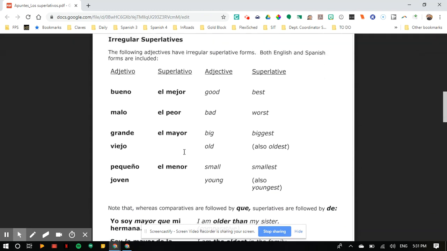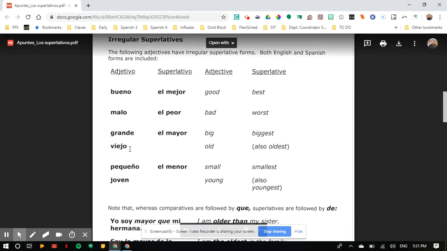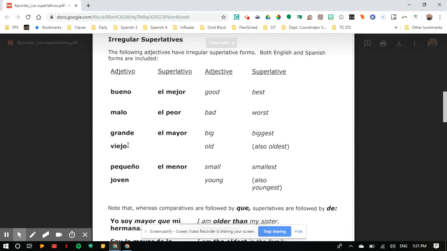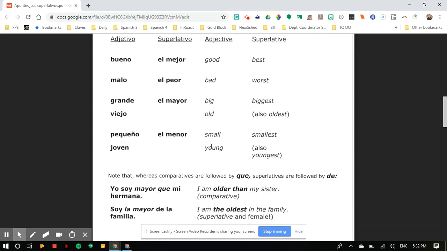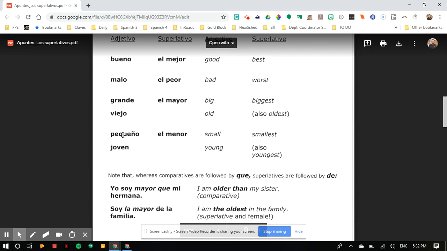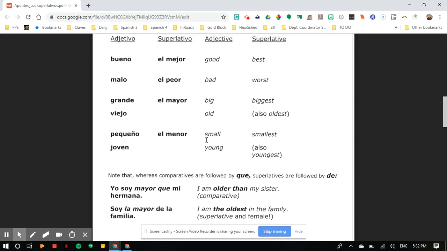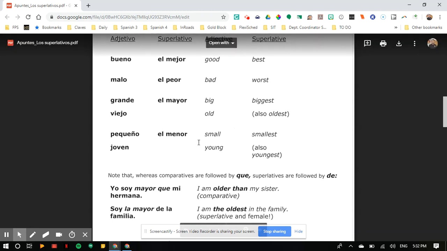Viejo can also be mayor, which can become oldest. So both grande and viejo become el mayor. In some cases, you have to know context. Sometimes it'll be the biggest, sometimes it'll be the oldest. The same thing will happen with pequeño and joven. Pequeño, small, and el menor becomes smallest. But joven also becomes el menor, which means the youngest.